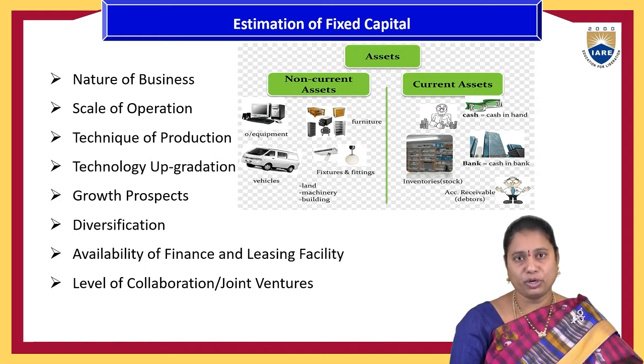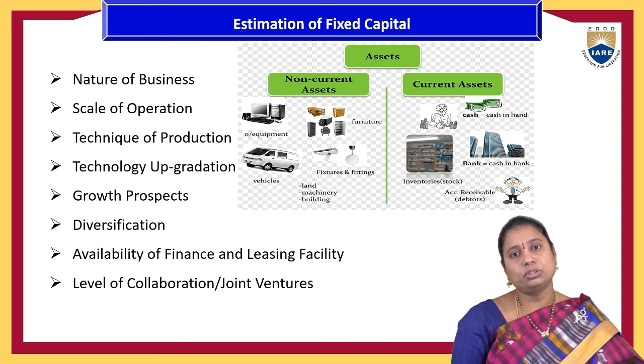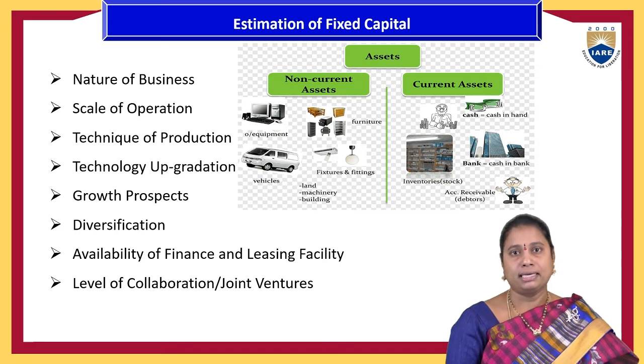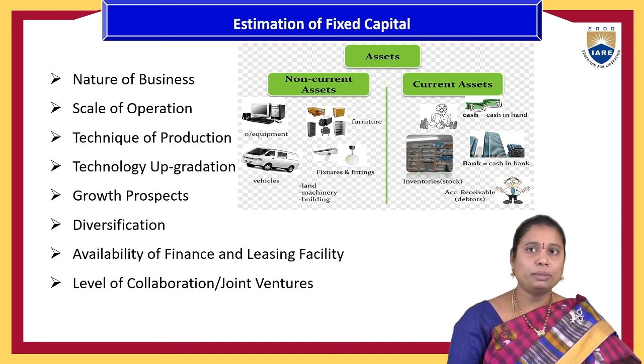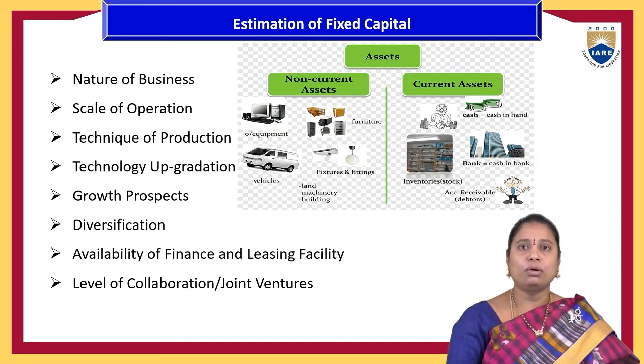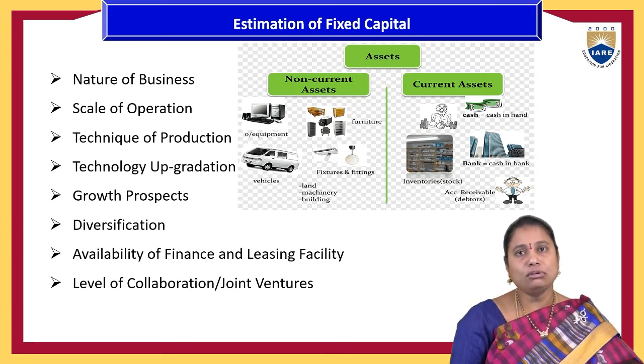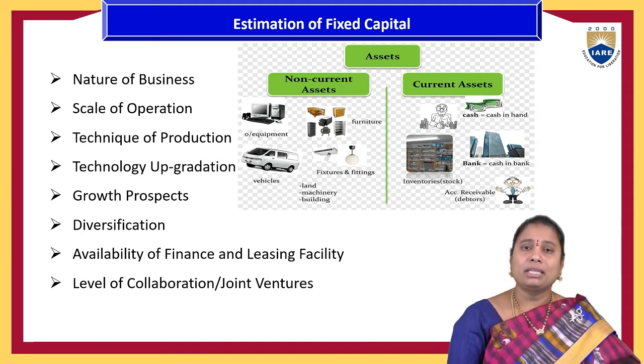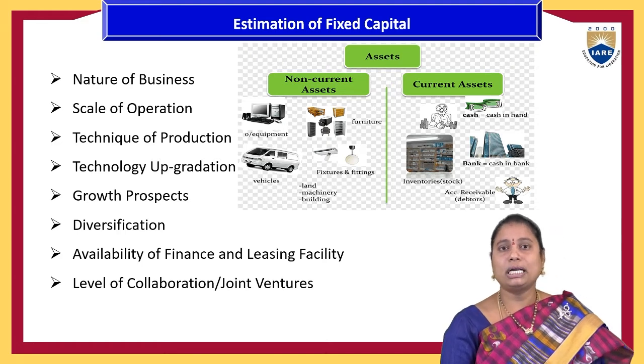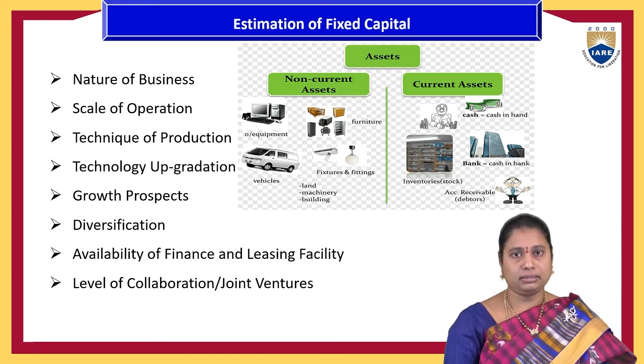And techniques of production. If more techniques are being used, meaning more production is being done and they have that much demand in the market, then obviously the fixed capital will be more, and for the machinery installation, land, and godown space, they need to spend more fixed capital. If the techniques of production are very simple, not that much land is required, machineries are not required, then automatically the fixed capital spending on those particular activities will be very low.